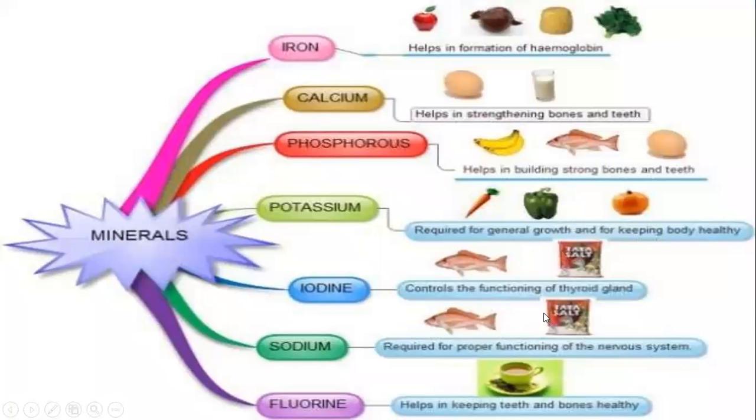See, we need different kinds of vitamins as well as mineral substances. Different kinds of minerals are given here: iron, calcium, phosphorus, potassium, iodine, sodium, fluorine, etc. These are all the mineral substances required by our body. So vitamins and minerals are protective food materials, and they are required in very small quantities by our body.